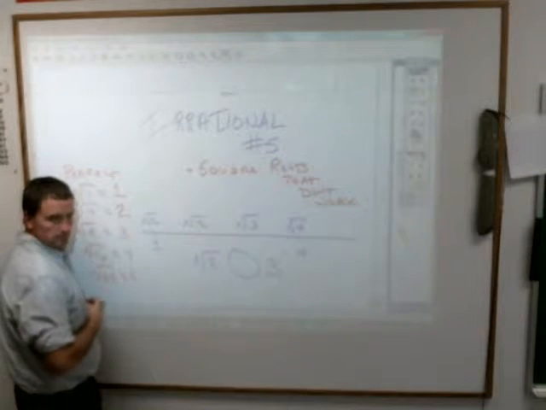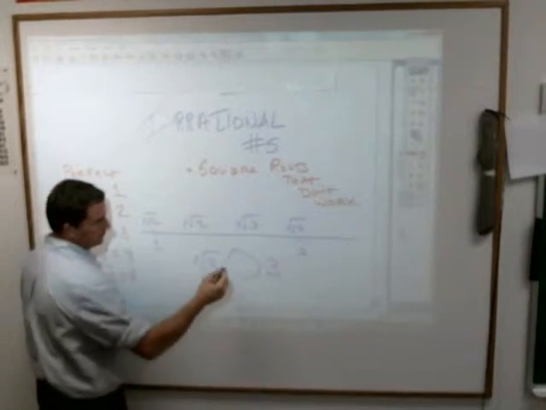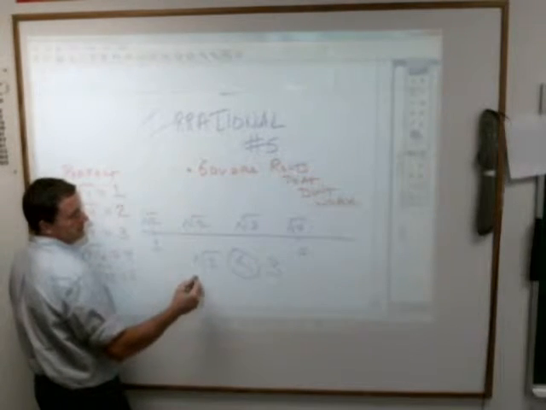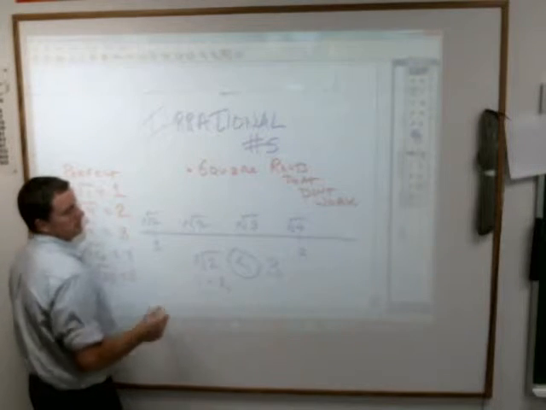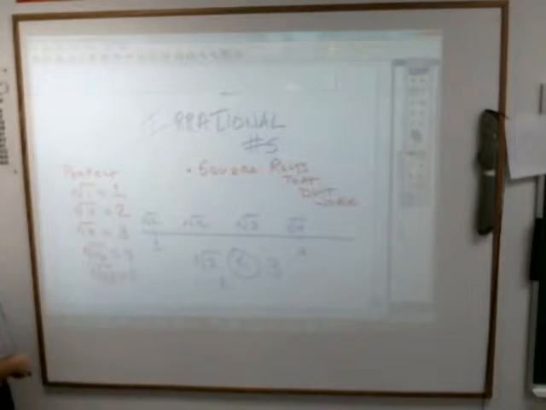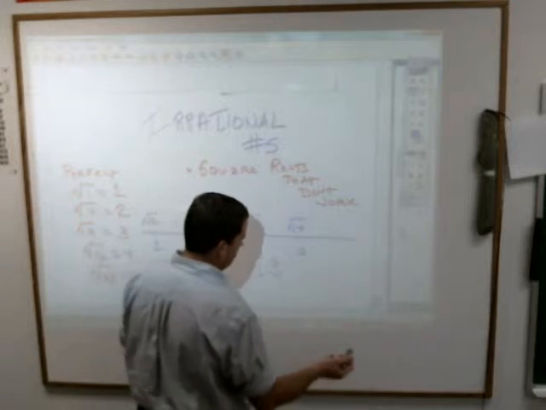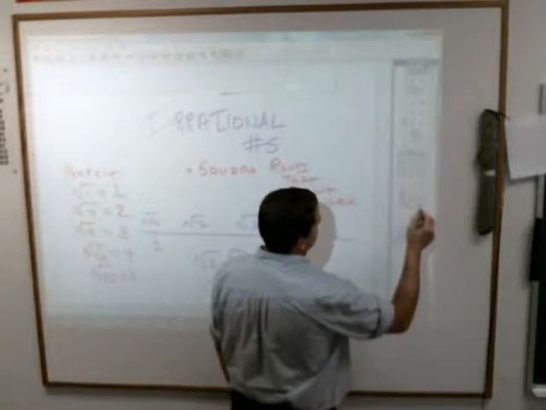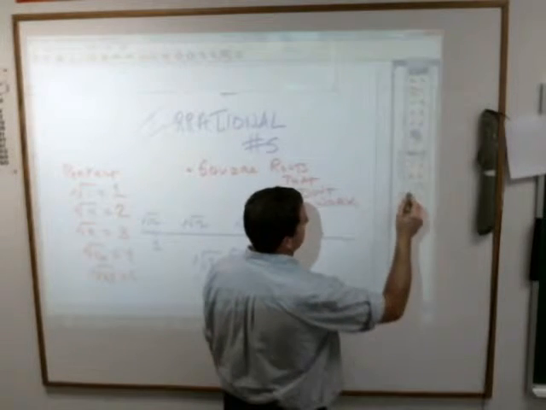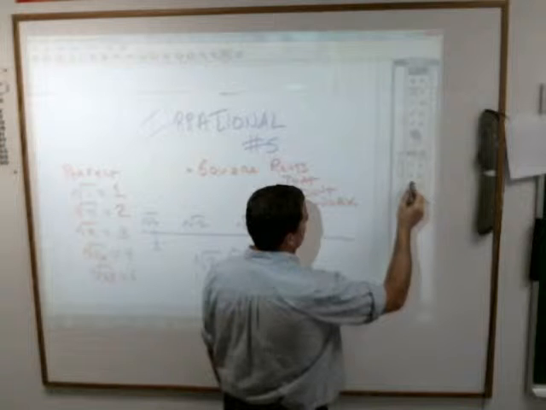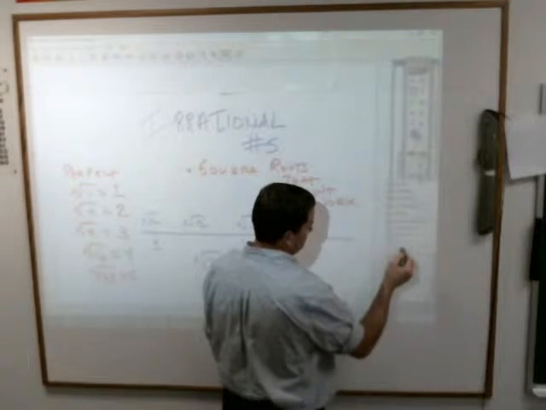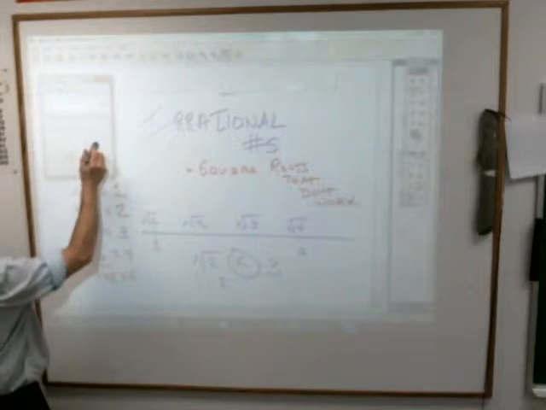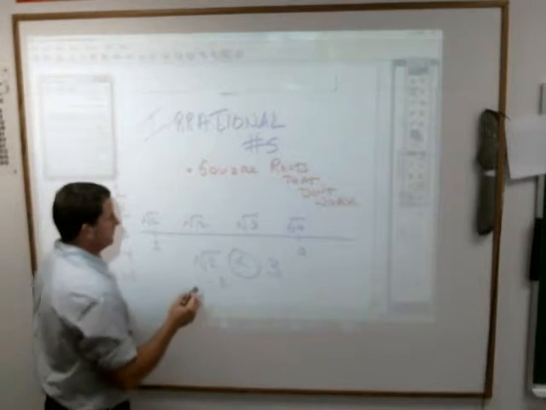Why? Jacob? 3's bigger. Right, because the square root of 2 has to fall between what two numbers? 1 and... Yeah, it has to fall between 1 and 2. And I believe the square root of 2 is like 1 point something. Let's just jot this down so you know. The square root of 2 is 1.414.